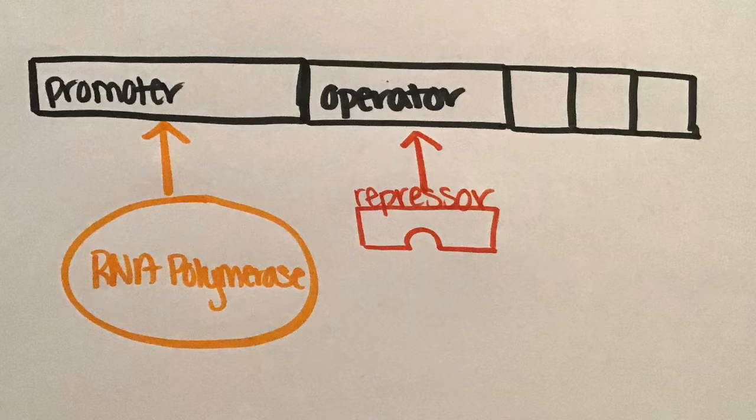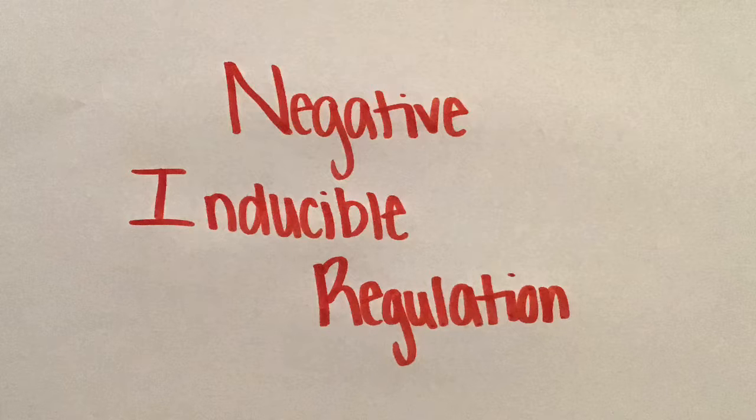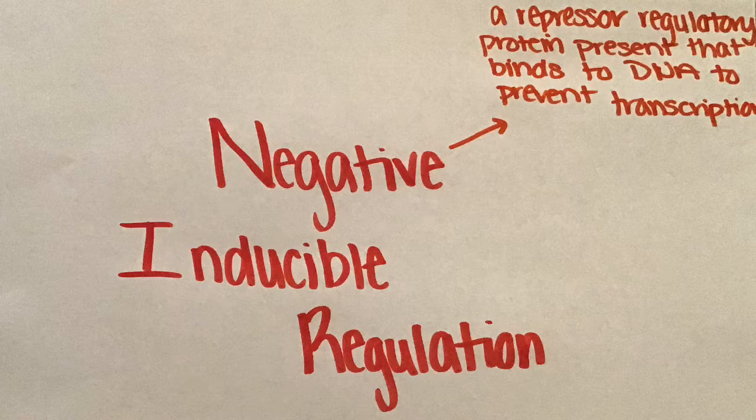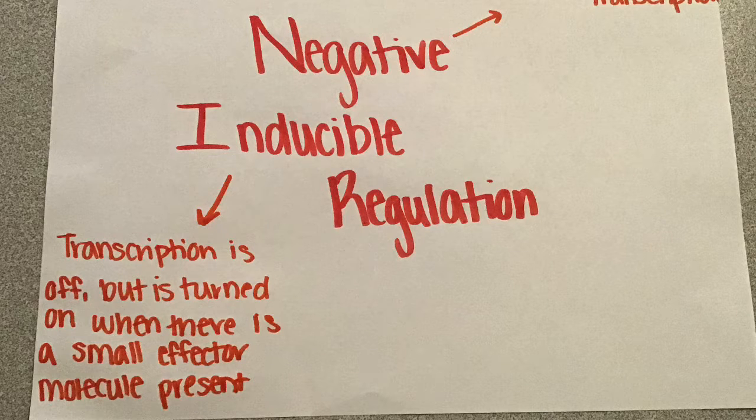There are 4 types of prokaryotic transcriptional regulation, but I will be focusing on negative inducible regulation. Negative control means there is a repressor regulatory protein present that binds to the DNA to prevent transcription. Inducible control is when transcription is turned off, but is turned on when there is a small effector molecule present.